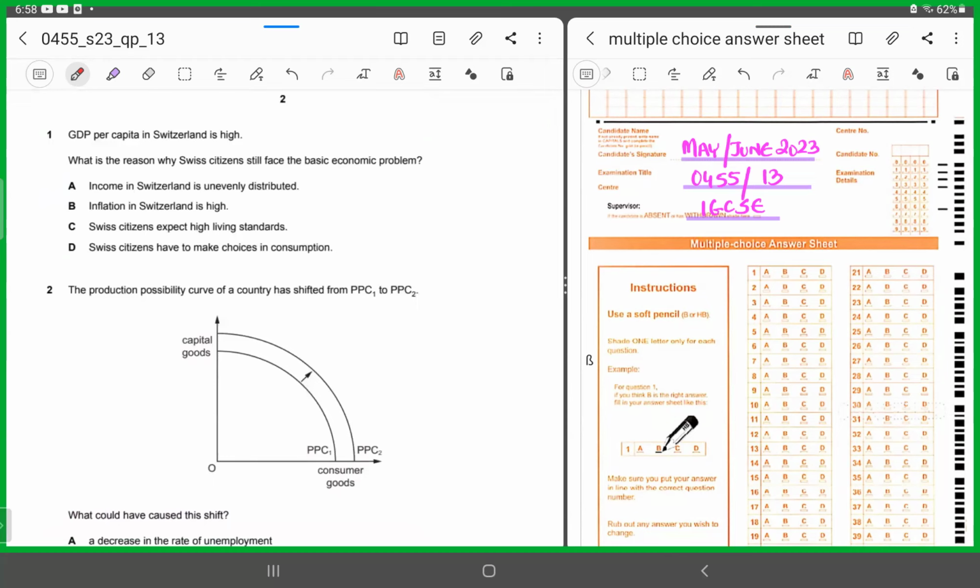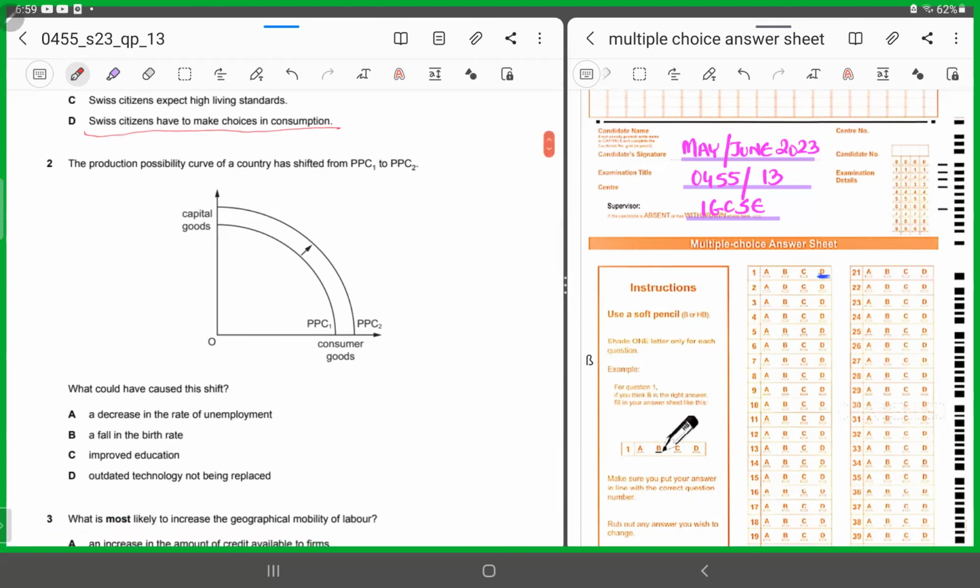A says income in Switzerland is unevenly distributed. B says inflation in Switzerland is high. C says Swiss citizens expect high living standards. And D says Swiss citizens have to make choices in consumption. Exactly. It has to be D when you need to make decisions. Why? Because your wants are unlimited. However, your resources are limited. So you need to make a decision. You need to decide. So for one, it has to be D.